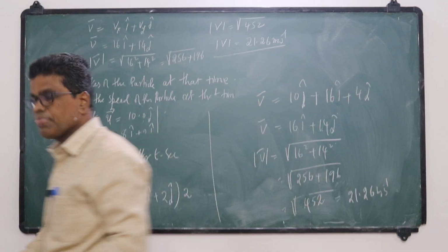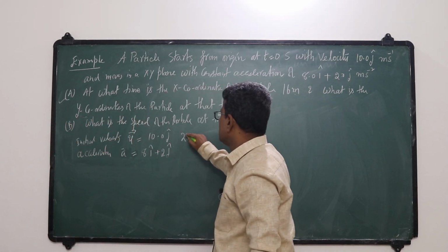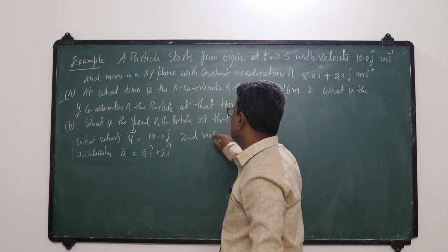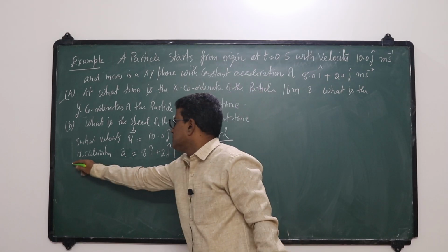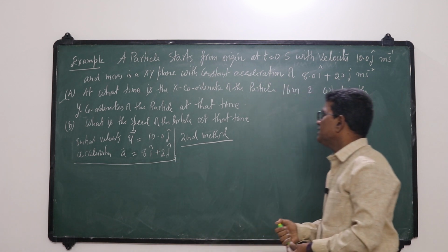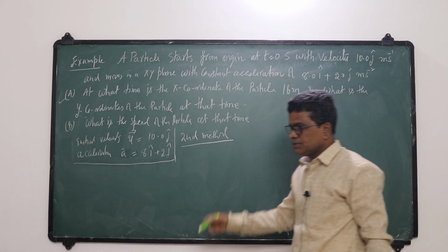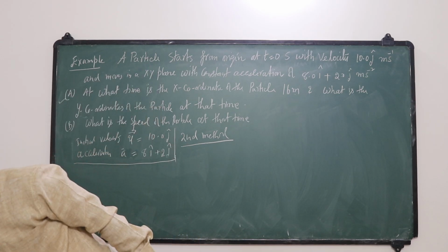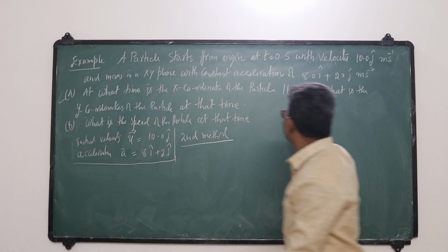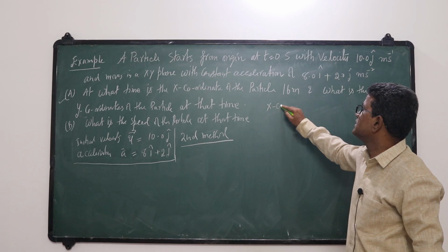Okay, so the second method. This is the given data, initial velocity and acceleration. I will divide this into x components and y components.